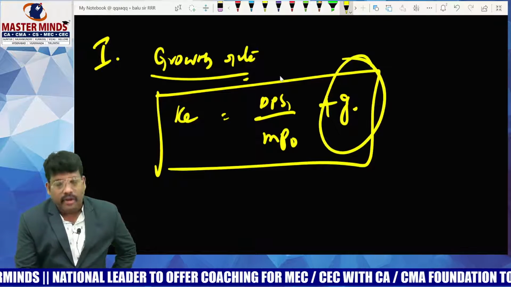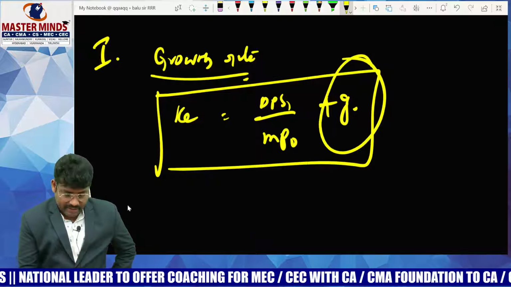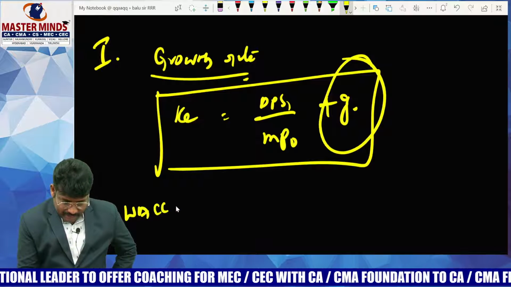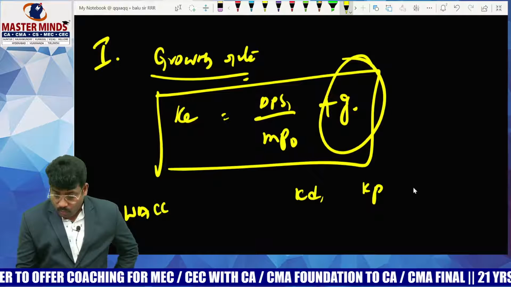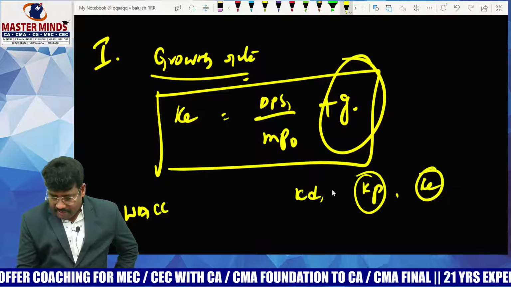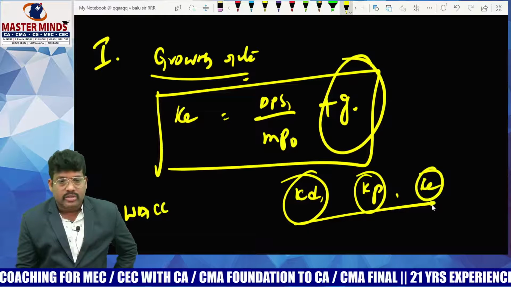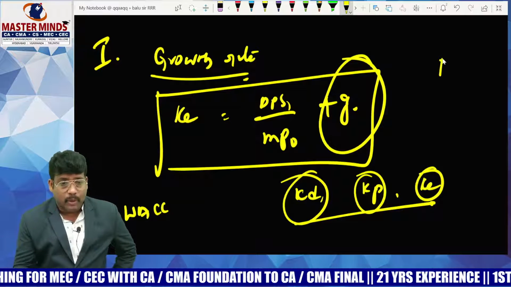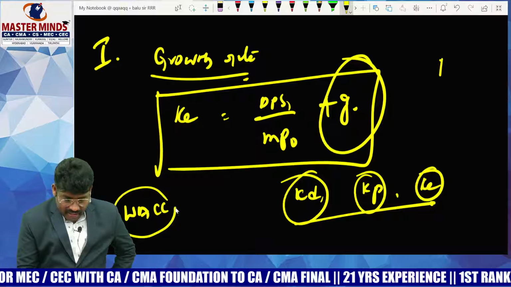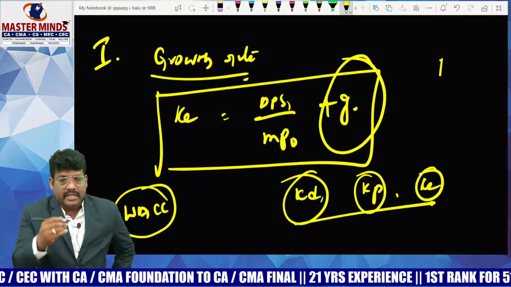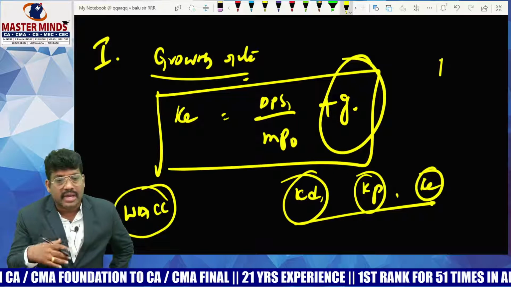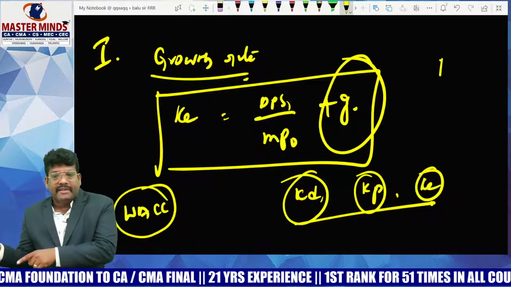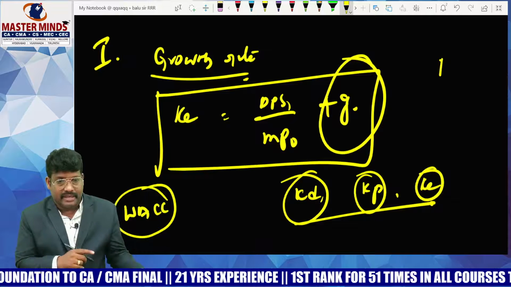So from this KE you have to find the growth rate. But what is the problem they gave? Weighted average cost of capital is given, KD is given, KP is given. When KE is given, what might you have done? By considering all these sources and the proportion of amount, its weightage, you might calculate the weighted average cost. Generally, step number 1, we calculate specific cost; step number 2, we calculate weighted average cost. But here weighted average cost is given, so you have to go backwards.